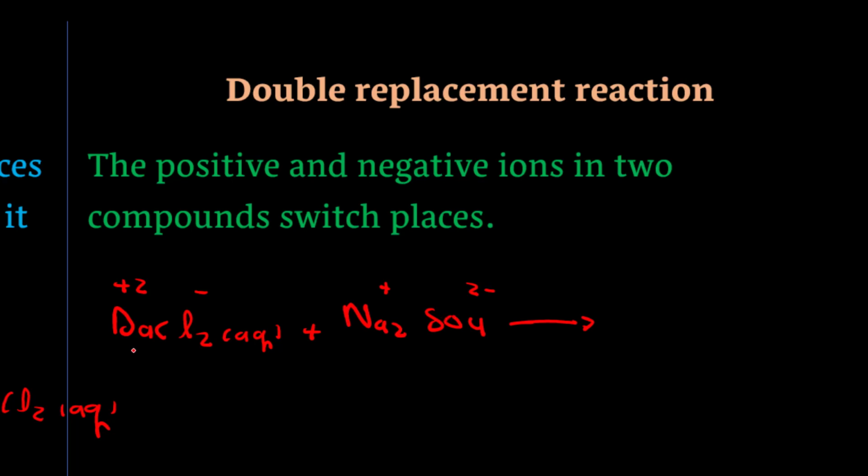How? The barium comes and takes the place of the sodium, and a new compound is made, called barium sulfate.